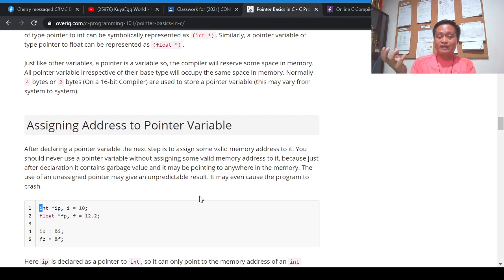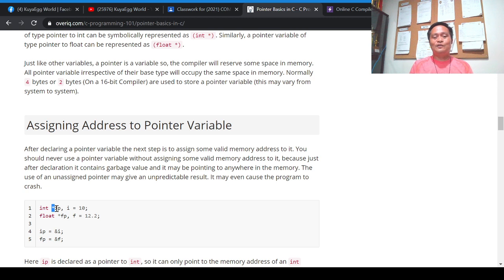For example, this is i. This i contains 10, and the address of this i variable is being stored in a pointer variable. In this particular example, our pointer variable is IP. For us to store the address of this i, we have to use the ampersand or address operator. And to declare a pointer variable, or to make that variable a pointer variable, we have to place an asterisk prior to the pointer name or variable. I hope all are clear.